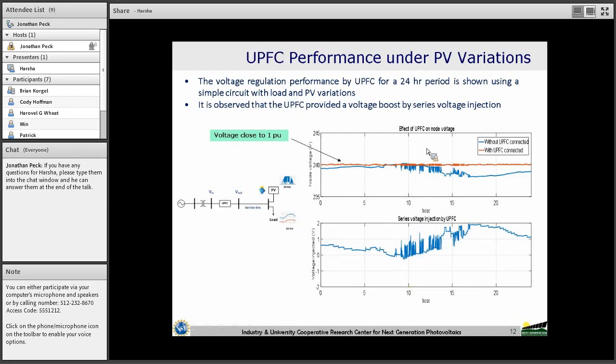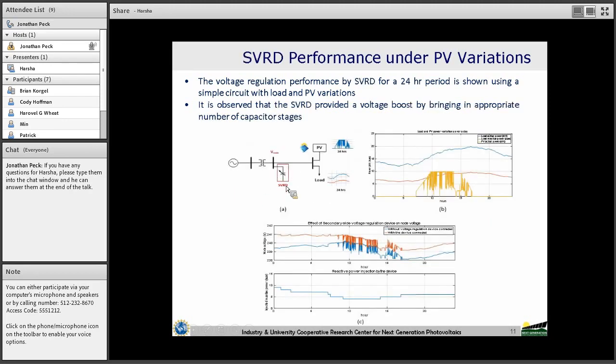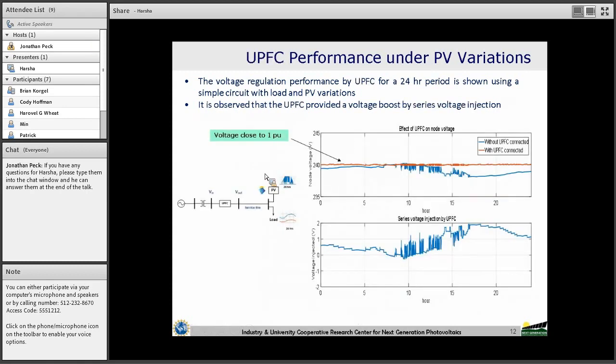Interestingly, this is a similar simulation in the same circuit with UPFC connected here. A difference between SVRD and UPFC is, as mentioned earlier, that both SVRD as well as SVC are shunt connected devices, whereas UPFC is a series connected device here.